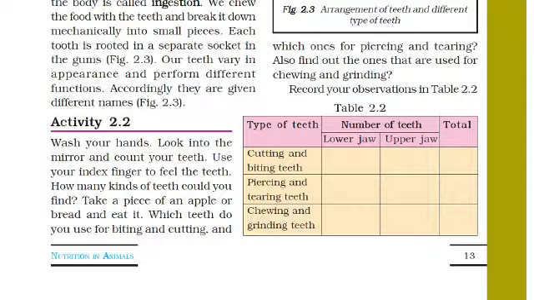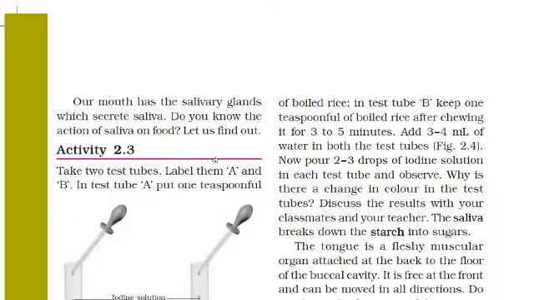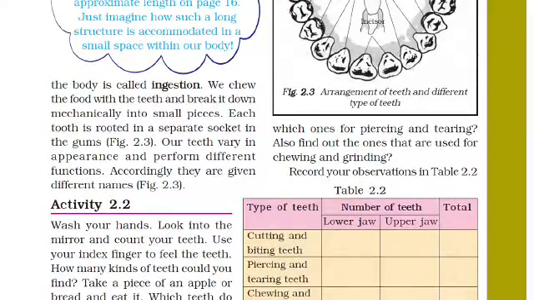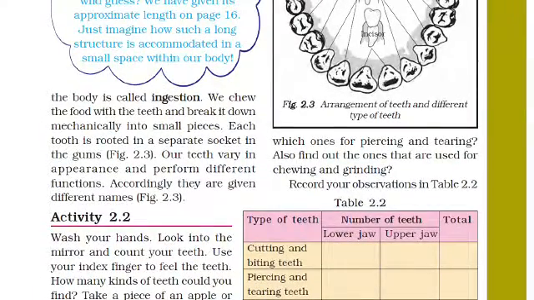Then we have to take a piece of an apple or bread and eat it. Which teeth do you use for biting or cutting? Which ones are used for piercing and tearing the food? Tearing means phadna. And also find out which teeth are used for chewing and grinding the food.